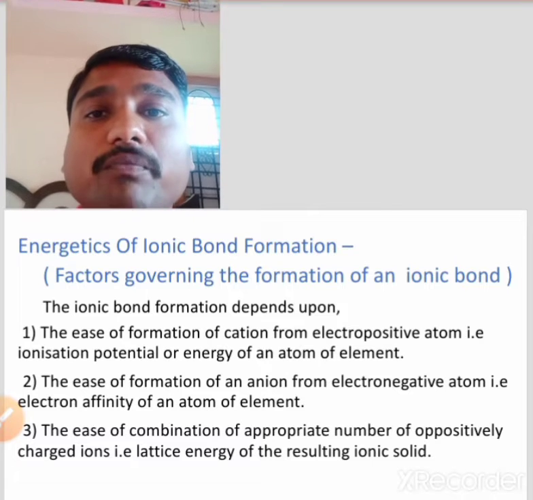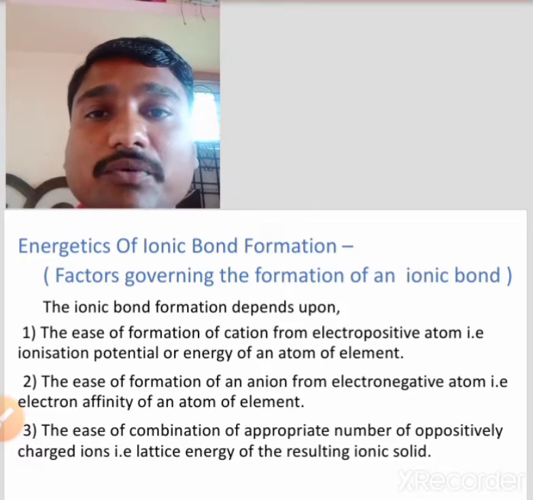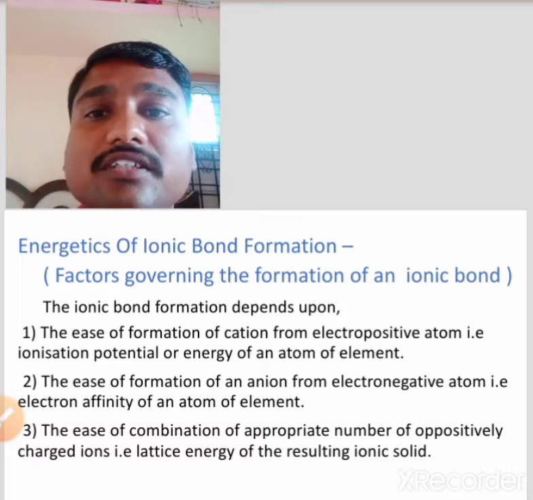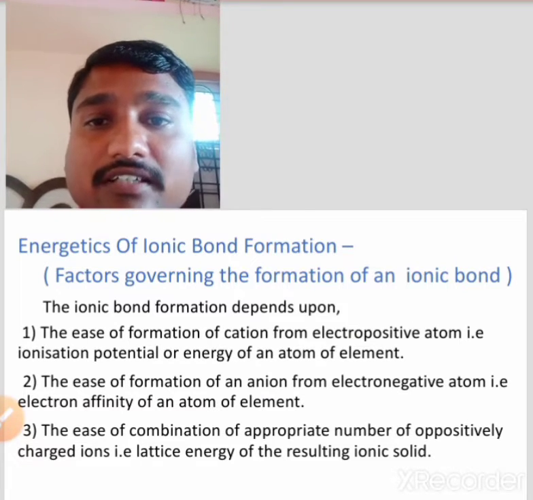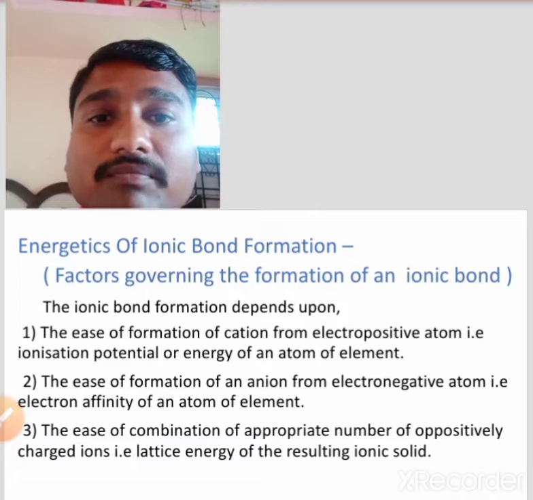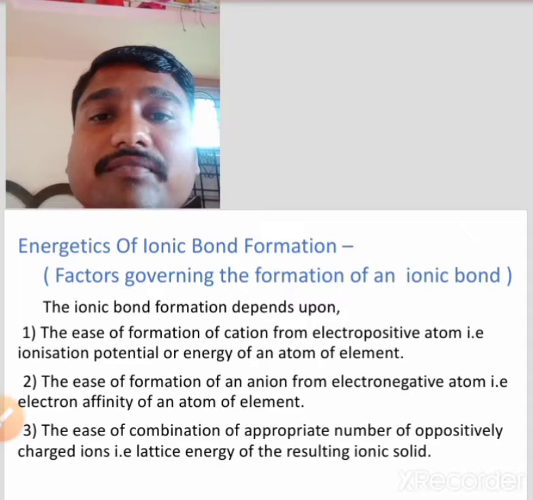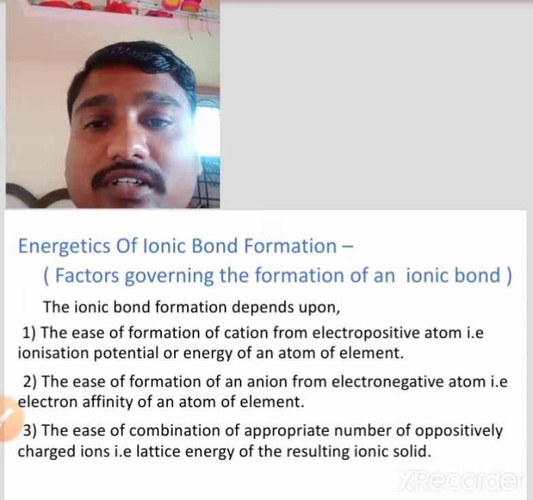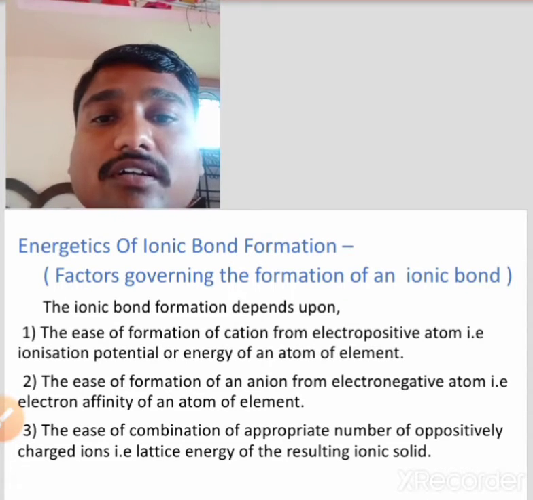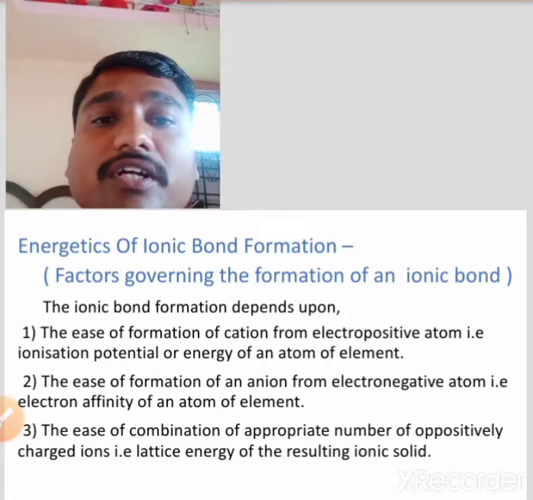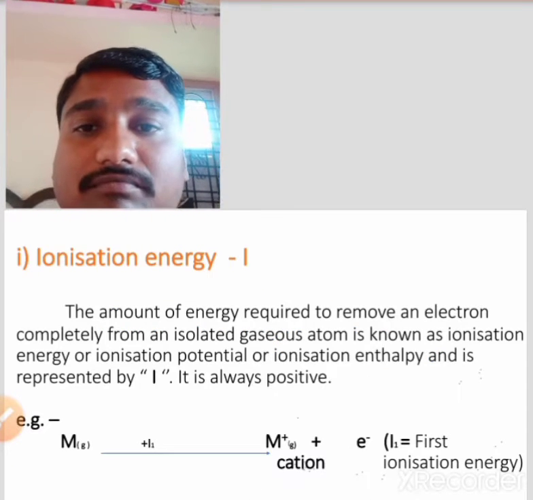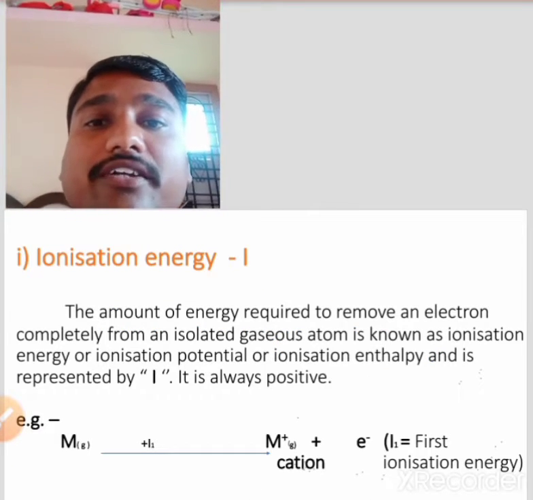First, the ease of formation of a cation from an electropositive atom, that is, the ionization potential or ionization energy of an atom of an element. Second, the ease of formation of an anion from an electronegative atom, that is, the electron affinity of an atom of an element. And third, the ease of combination of an appropriate number of oppositely charged ions, that is, the lattice energy of the resulting ionic solid.